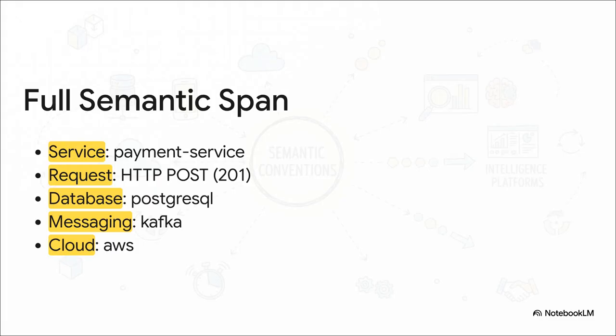And this is where it all comes together. This is just one single span, one piece of work for a checkout process. But just look at the story it tells inside the attributes. We know it's the payment service. It was an HTTP POST that was created successfully. It talked to a Postgres database. It published a message to Kafka, and the whole thing is running on AWS. All of that intelligence packed into one single event, just waiting for our dashboards and AI models to use.